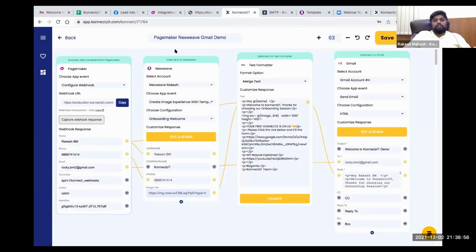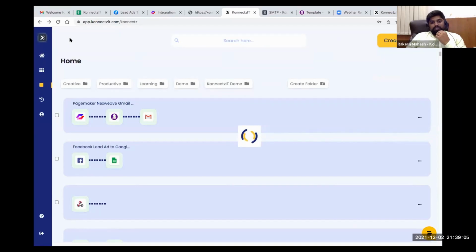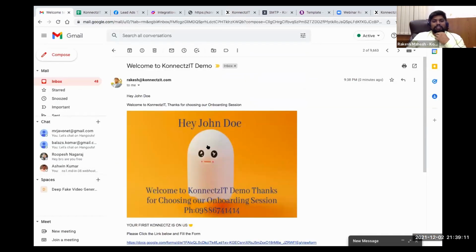So building a workflow like this, I will just leave this workflow open. Please, guys, go ahead with the link which I shared and start filling that form and you will receive an email. You will receive an image like this. You can download and paste that image in the chat session so everyone can see that.